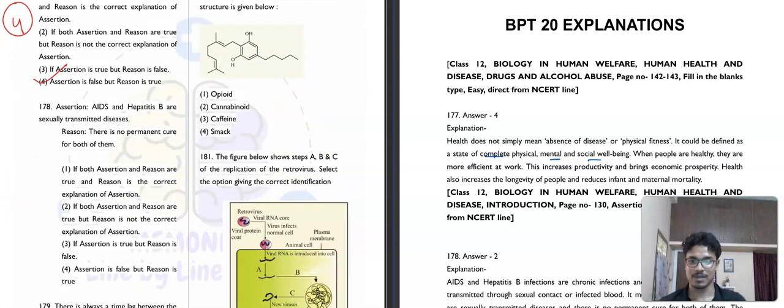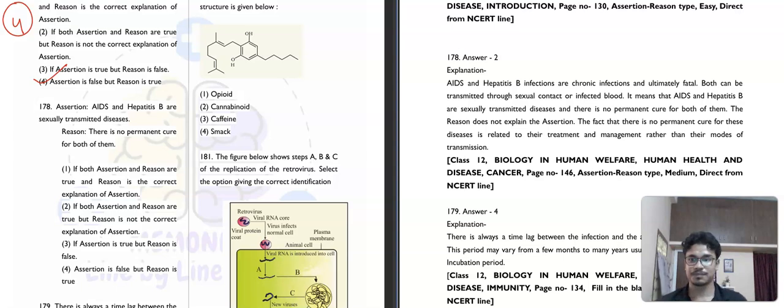Then question number 178. Assertion: AIDS and hepatitis B are sexually transmitted diseases. Reason: there is no permanent cure. Both are correct, but the reason is not the correct explanation of the assertion.